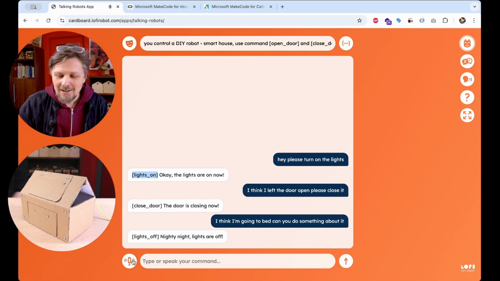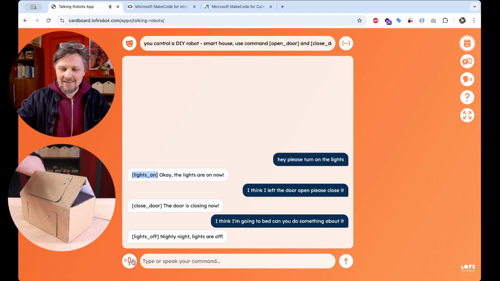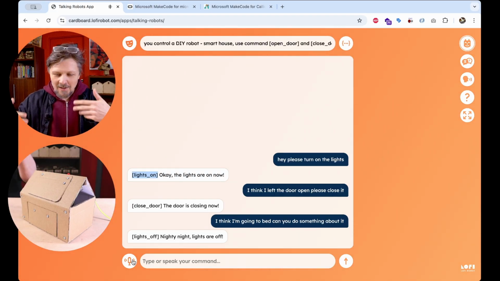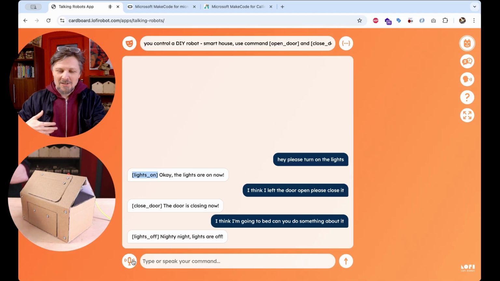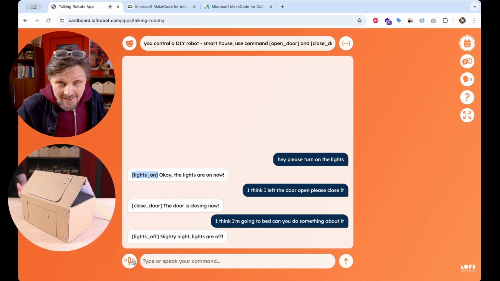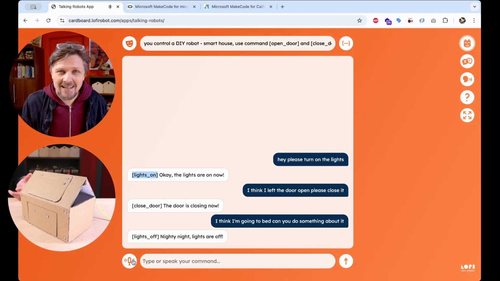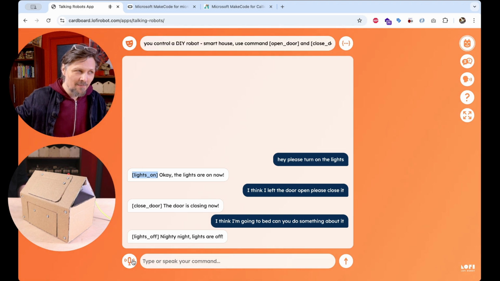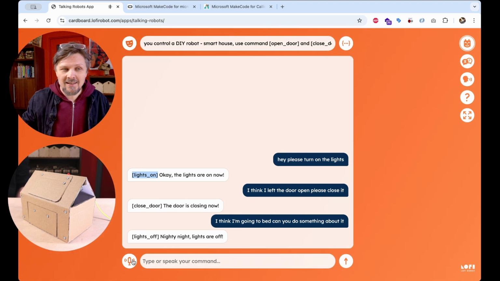And again, look how fluent the conversation is, how seamless is the integration of the commands in the process. I just said I'm going to bed. I didn't explain what it means exactly, and he was kind enough to turn off the lights because he understood the context of what I might have been asking for in fact.